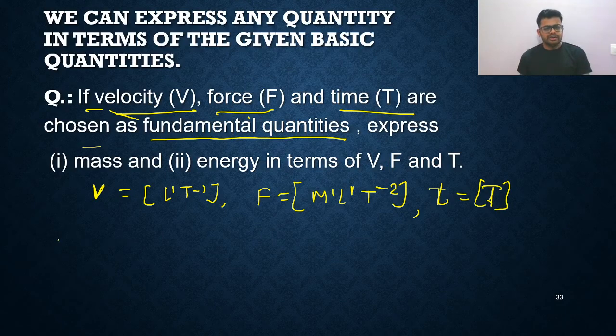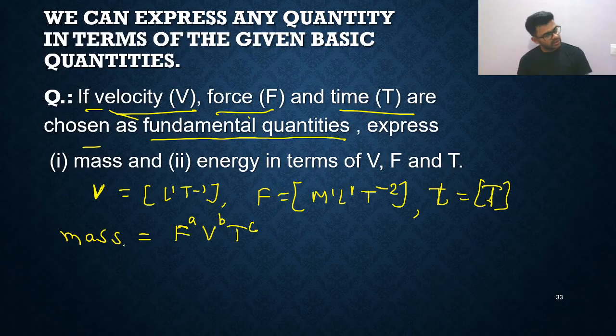Now we need to find mass in terms of F, V, T. So always, to solve such a type of question, you will write mass is equal to F, V, T. The power of F is small a, the power of V is b, and of T it is c. You need to write it like this. Then only you will get the values of a, b, c and the final answer.